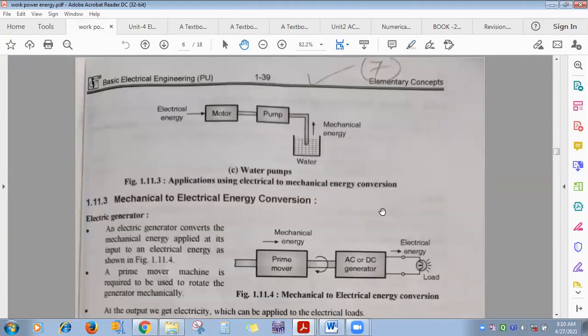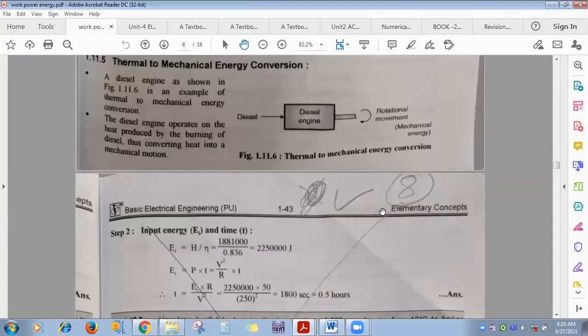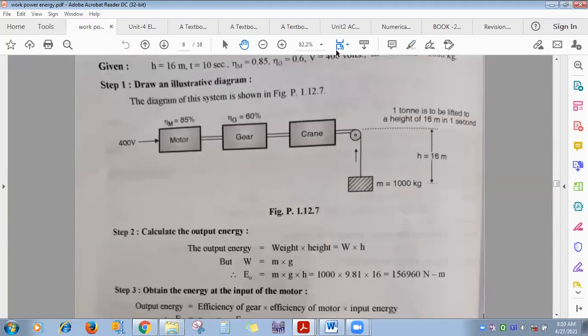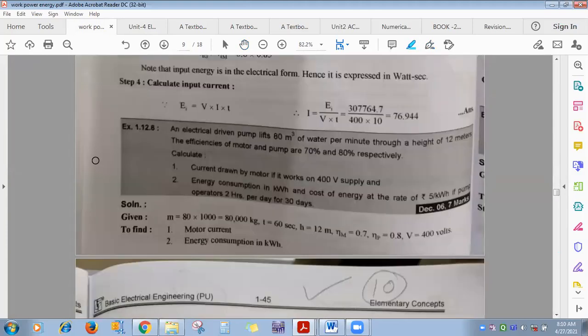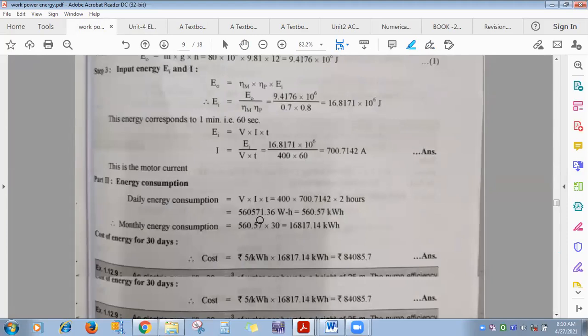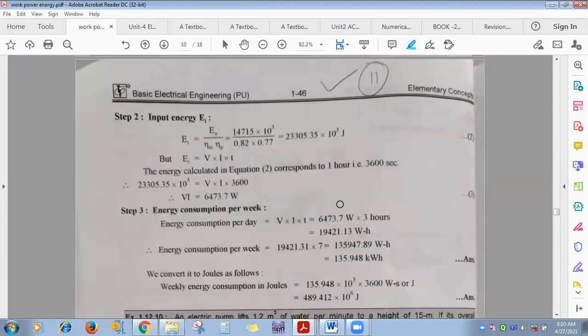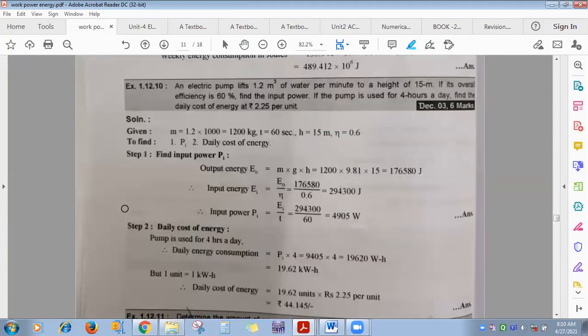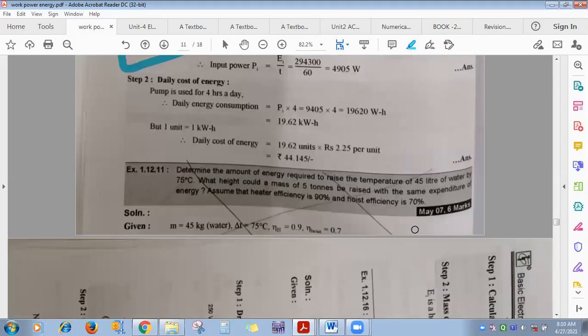Thermal system you don't have to do, only electrical and mechanical system. Now here, motor pump, I already told you, do this motor pump type. This one also you please do. Again, this one also, one type we conducted, similar type it is. This one also, same thing, motor pump only.